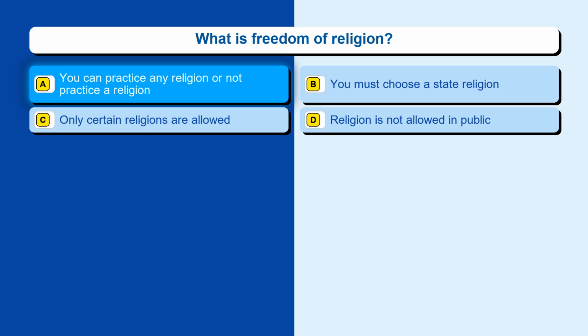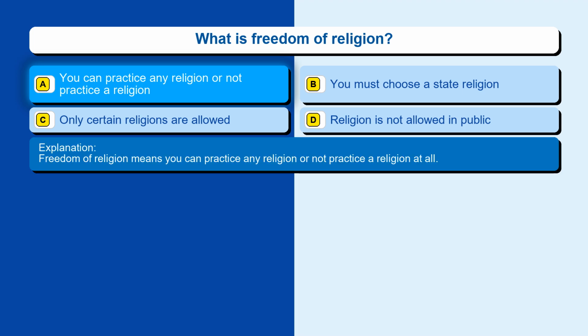The correct answer is option A, you can practice any religion or not practice a religion. Freedom of religion means you can practice any religion or not practice a religion at all.